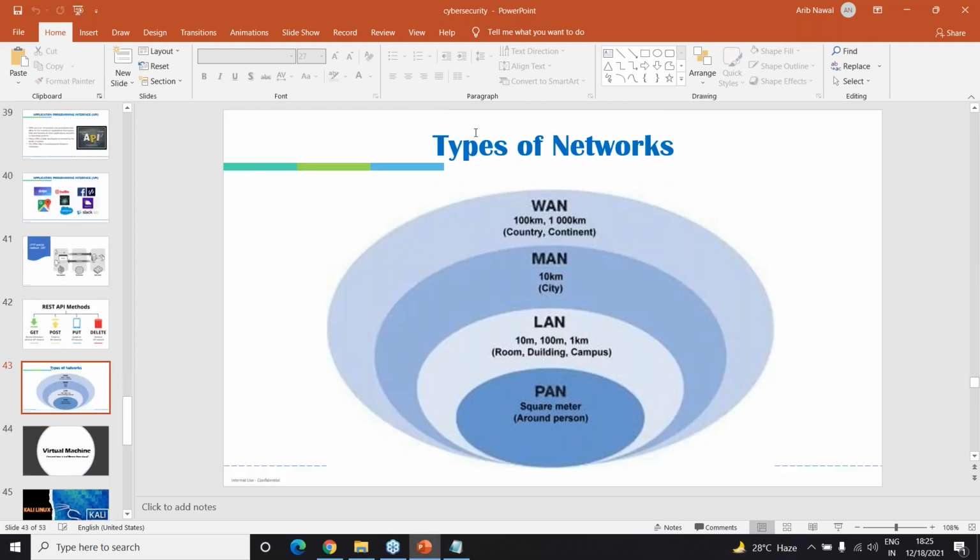Just coming to the networks which are available, there is personal area network, local area network, metropolitan area network, wide area network.